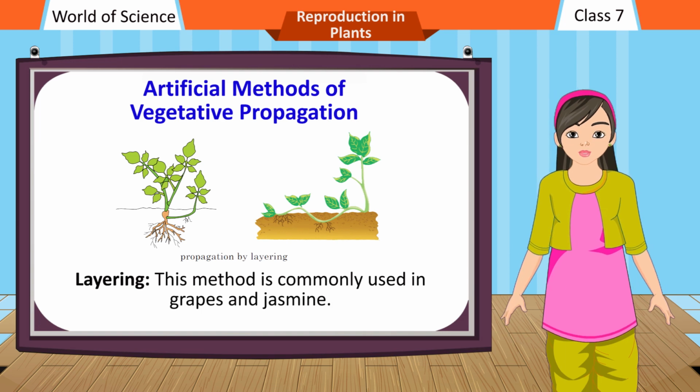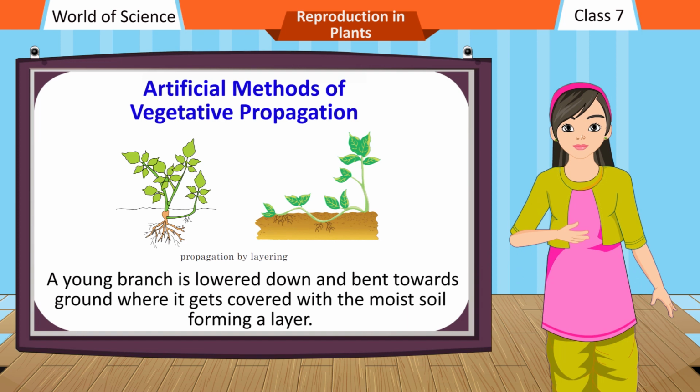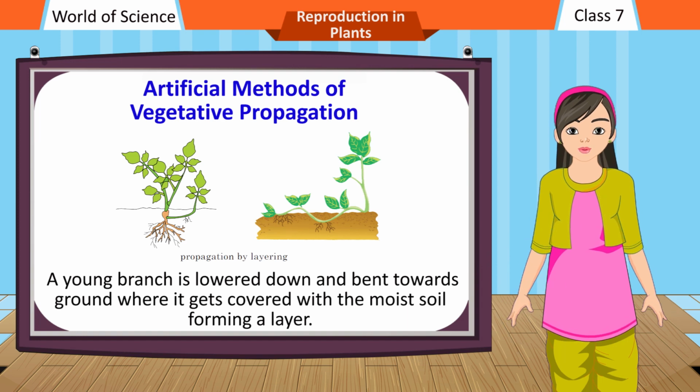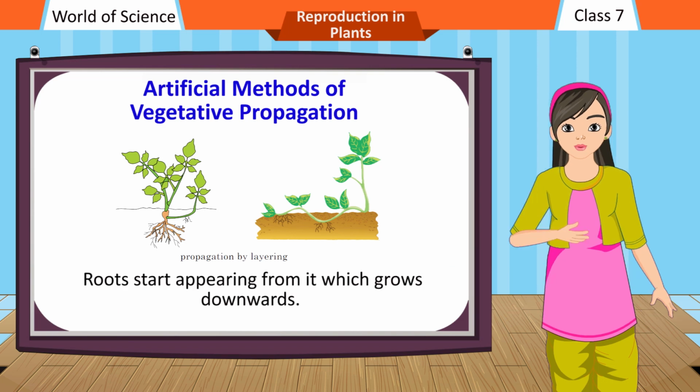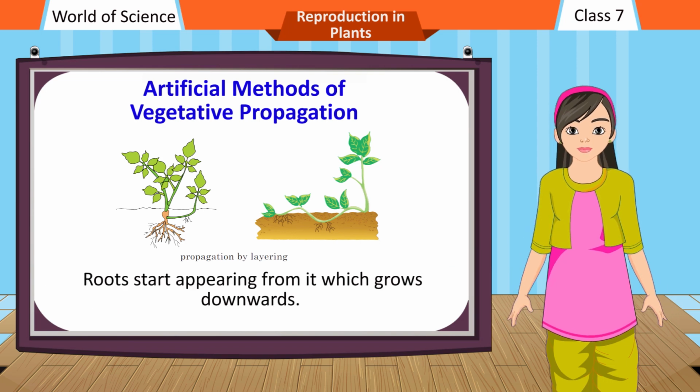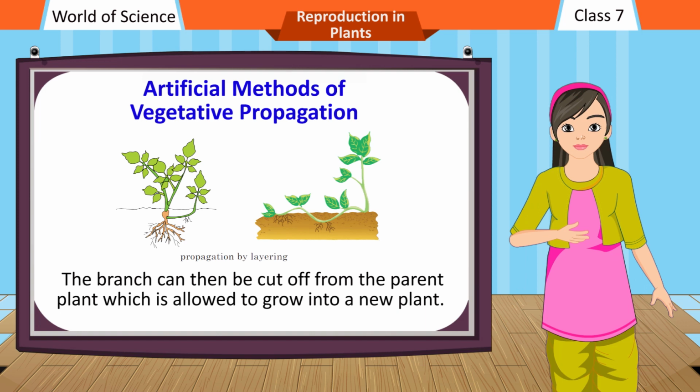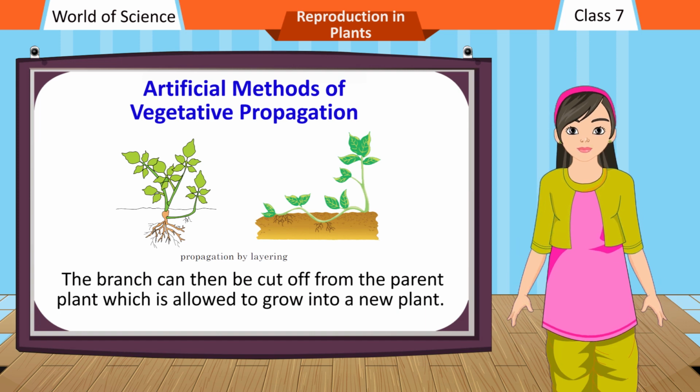Layering. This method is commonly used in grapes and jasmine. A young branch is lowered down and bent towards the ground where it gets covered with moist soil, forming a layer. Roots start appearing from it which grow downwards. The branch can then be cut off from the parent plant, which is allowed to grow into a new plant.